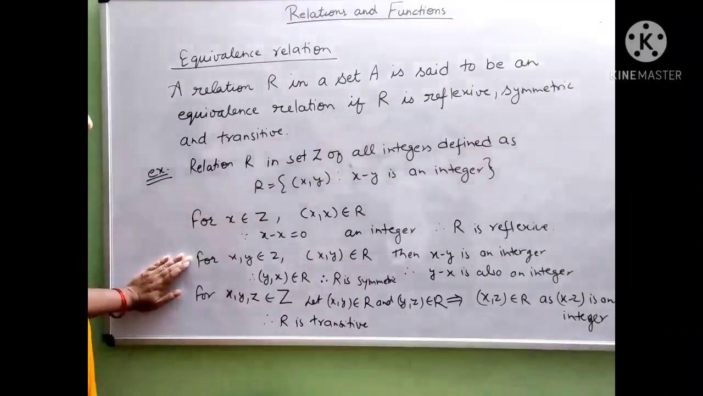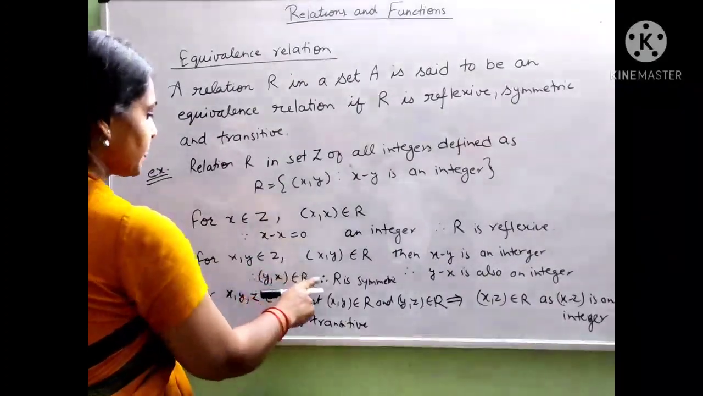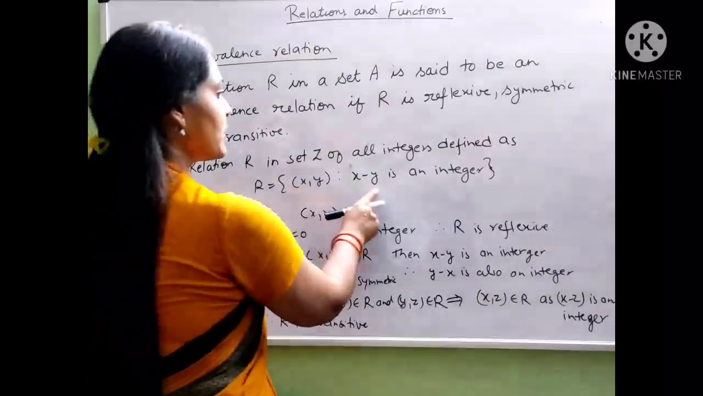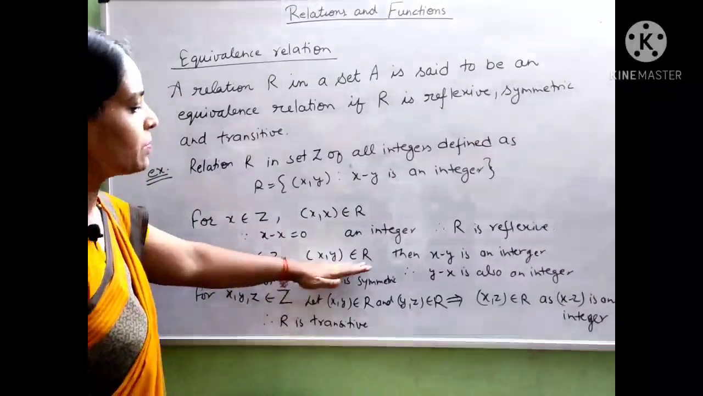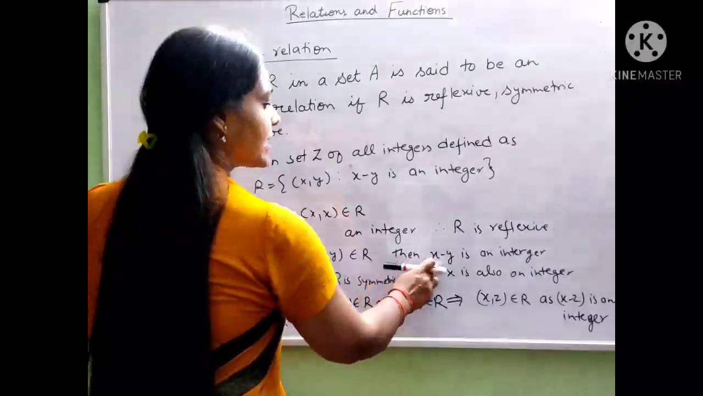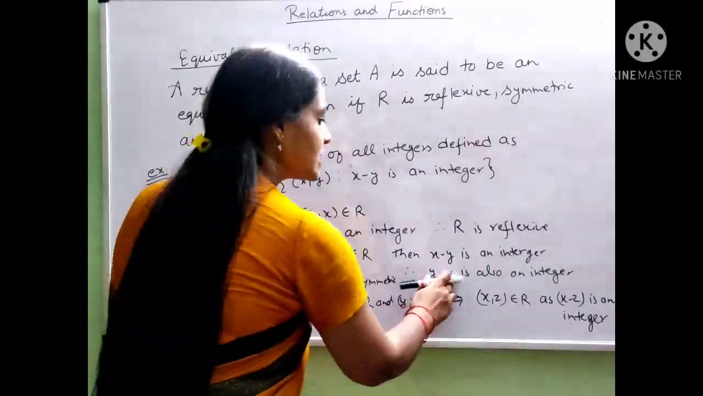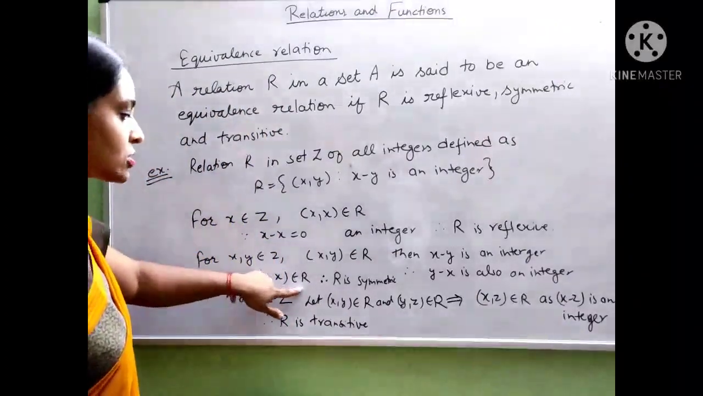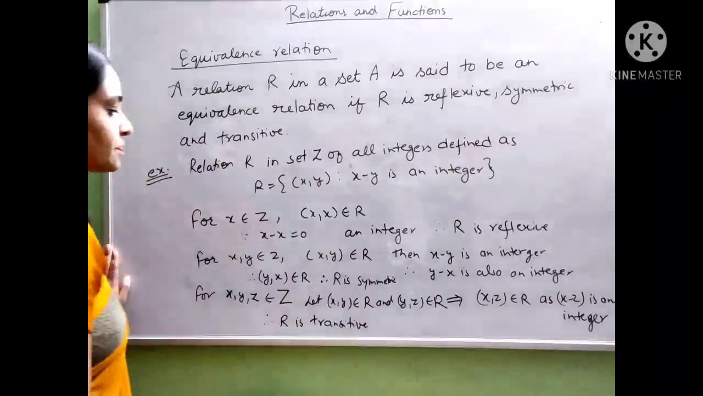To check the condition for symmetric relation, we take two elements x, y belonging to Z. By the relation, x minus y is an integer, so if (x, y) belongs to R, then x minus y is an integer. So if we subtract y minus x, we also get an integer. So we can say that (y, x) also belongs to R. Then the given relation R is a symmetric relation.